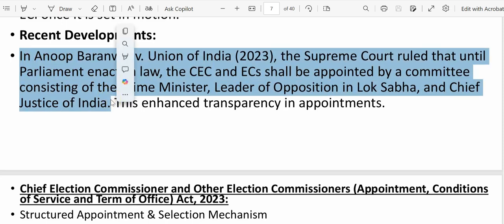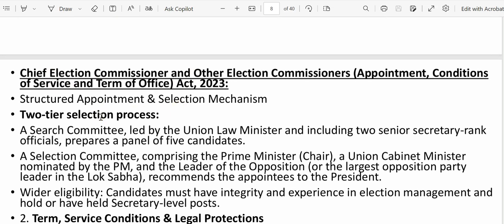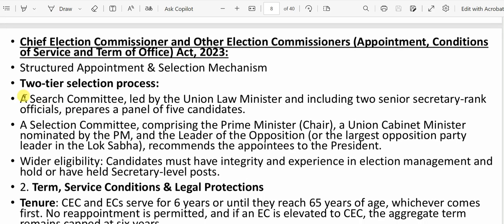Now, why did this Supreme Court judgment come? For that we have another thing, an act that I have mentioned here: the Chief Election Commissioner and other Election Commissioners (Appointment, Conditions of Service and Term of Office) Act 2023. What it says is that it will follow a two-tier selection process. There will be first a search committee, okay, and then there will be a selection committee.